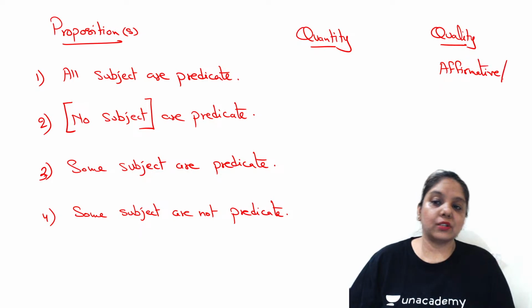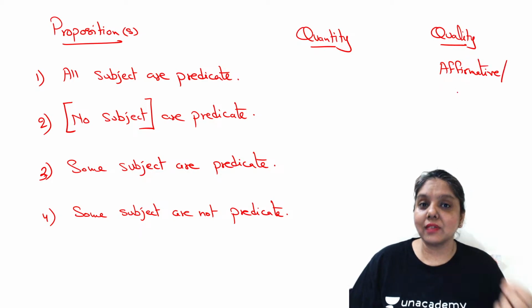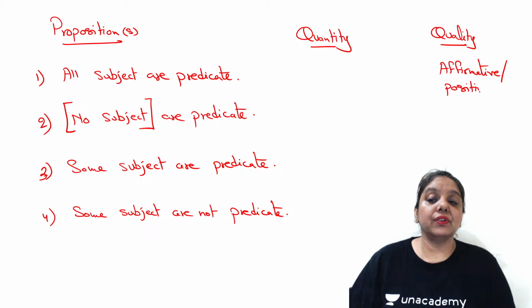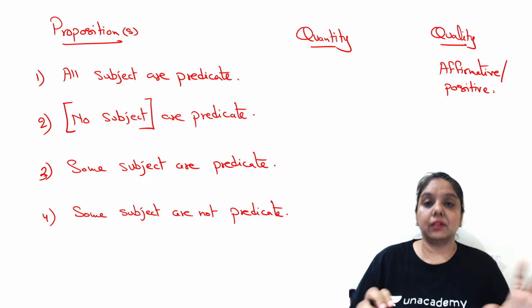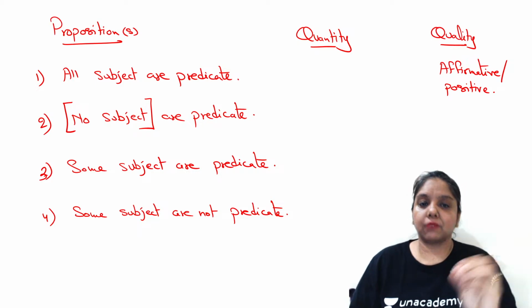Why do we say so? Why is it affirmative? What exactly is it affirming? What exactly is the positivity here? Positivity is with respect to the fact that there is a clear, definite relationship of subject with predicate.